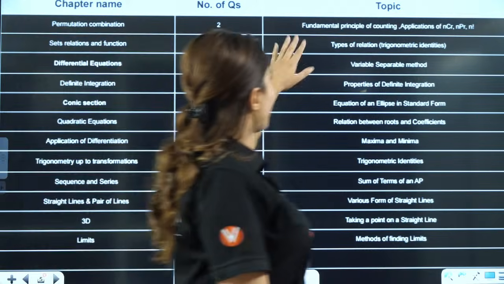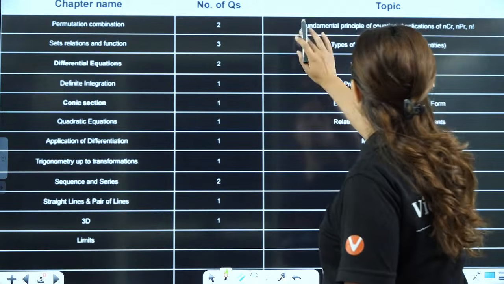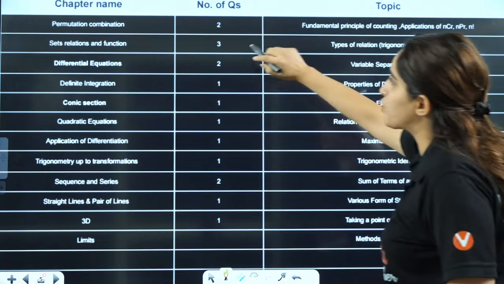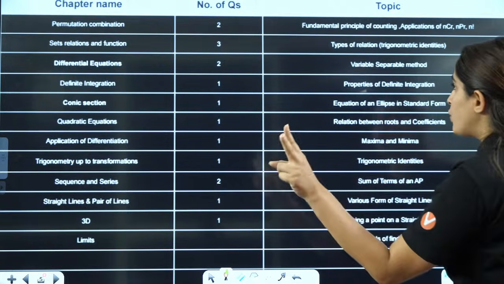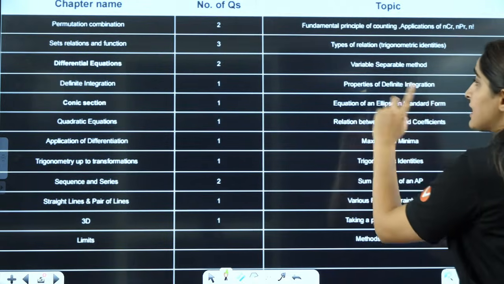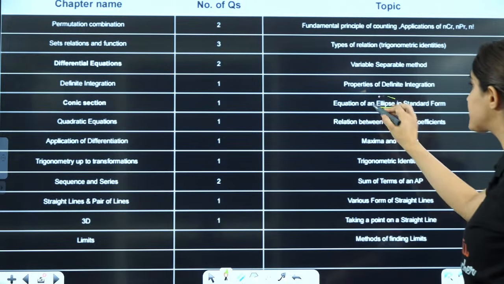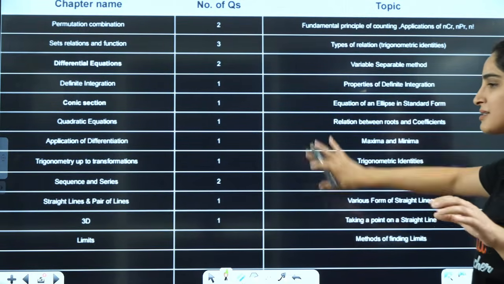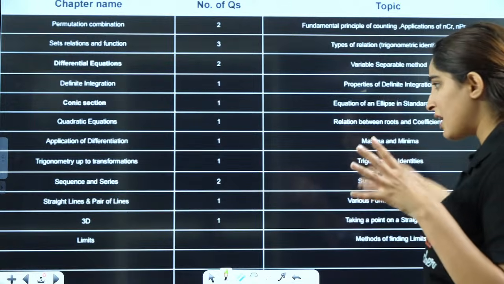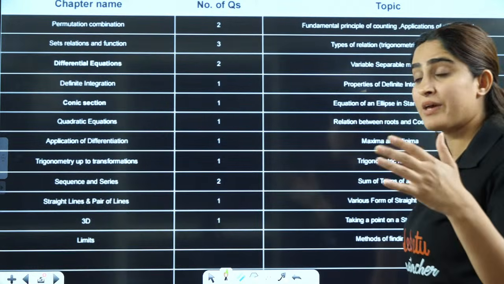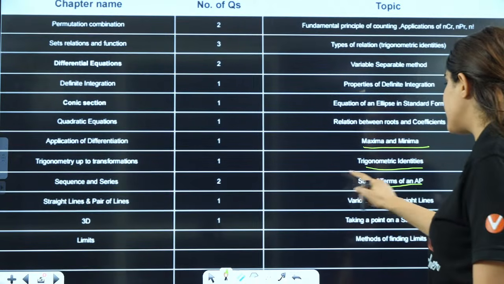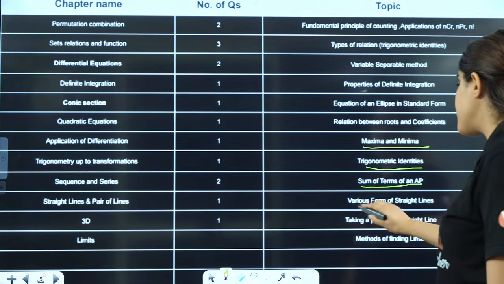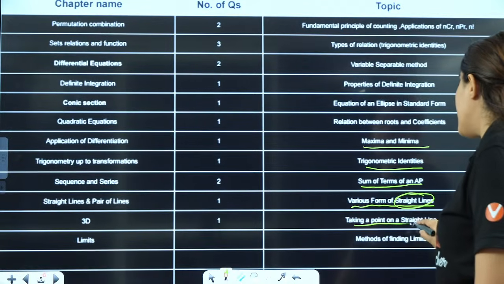If you see, fundamental principle of counting and applications of nCr, nPr and n factorial is 2 questions. Types of relation 3, variable separation method 2 questions, properties of definite integration 1, equation of ellipse 1 question. So you can see they have distributed the questions among chapters. Maxima, minima 1, trigonometric identities 1, sum of AP is 2 questions, various forms of straight line is 1, taking a point on a straight line is 1.